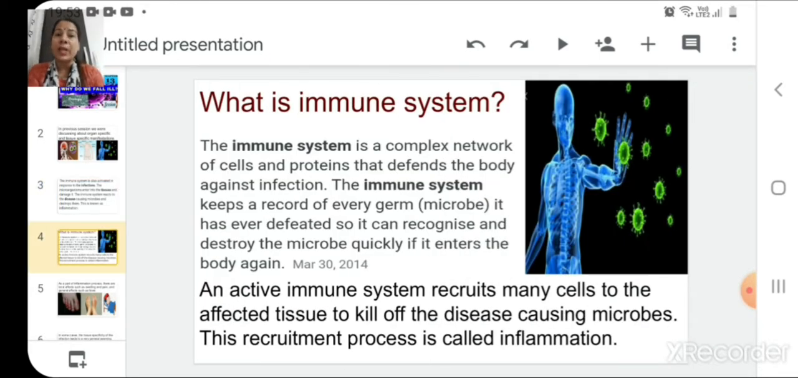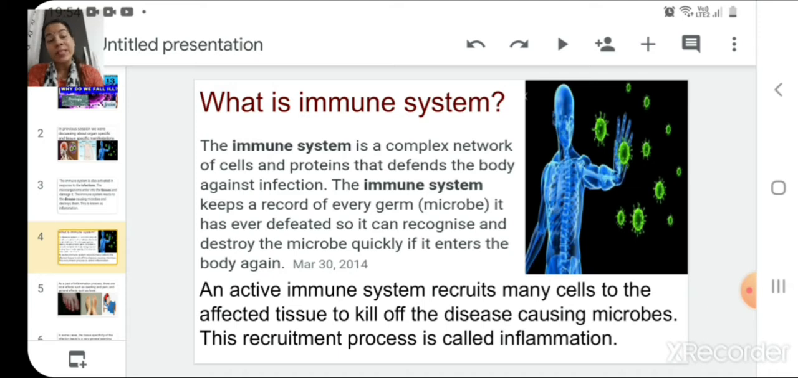Let us once again go through the definition of the immune system. The immune system is a complex network of cells and proteins that defends the body against various infections. The immune system keeps a record of every germ, which is also called a microbe, it has ever defeated. So it can recognize and destroy the microbe quickly if it enters the body again.